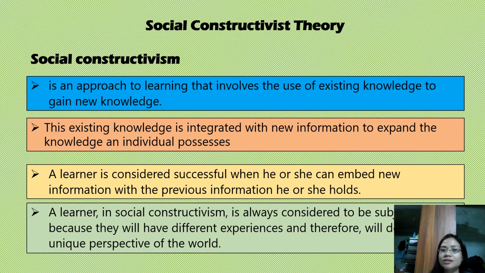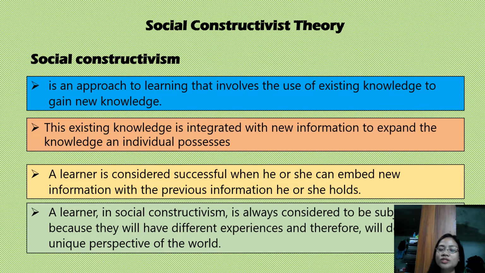So what is social constructivism? It is an approach to learning that involves the use of existing knowledge to gain new knowledge. This is existing knowledge integrated with new information to expand the knowledge an individual possesses.